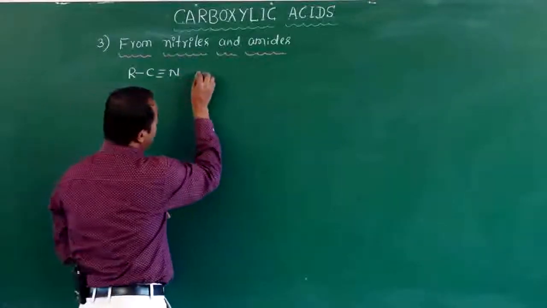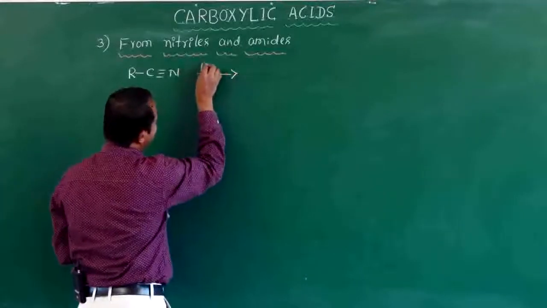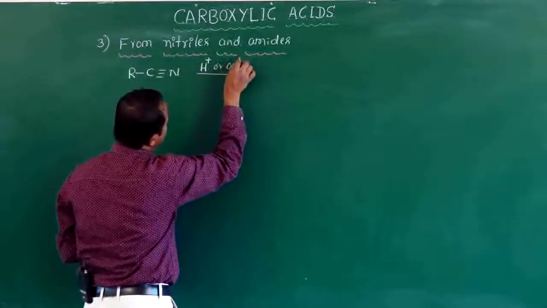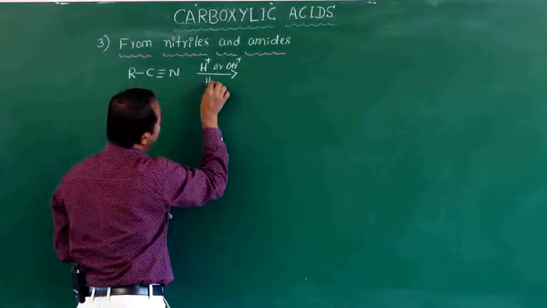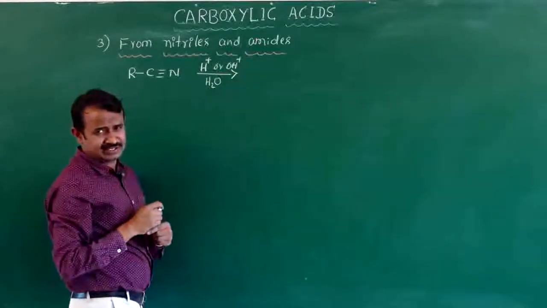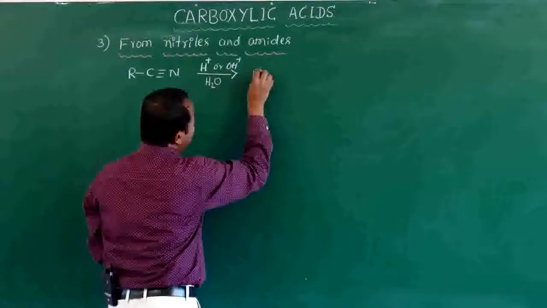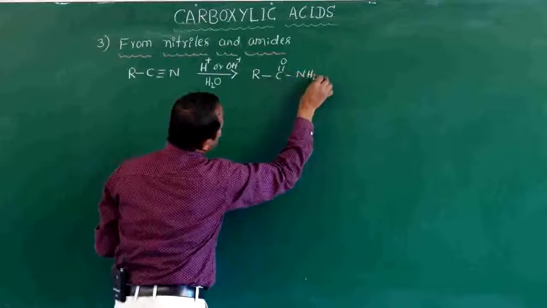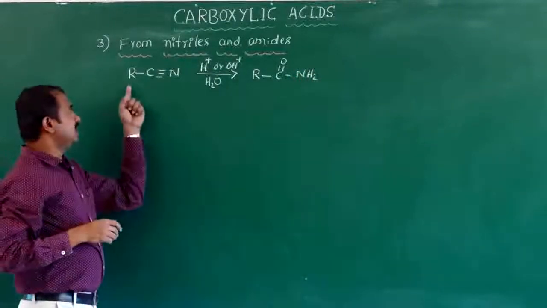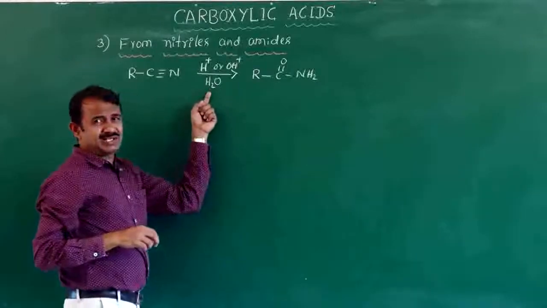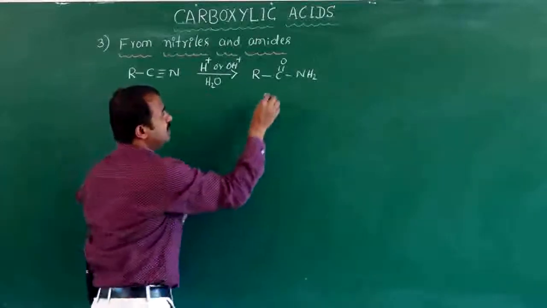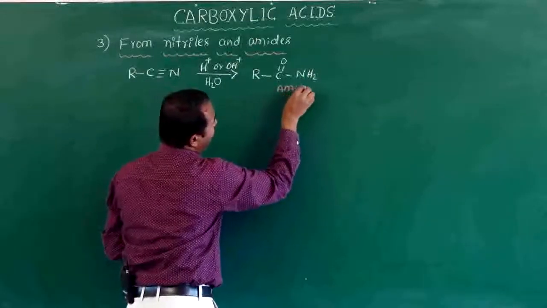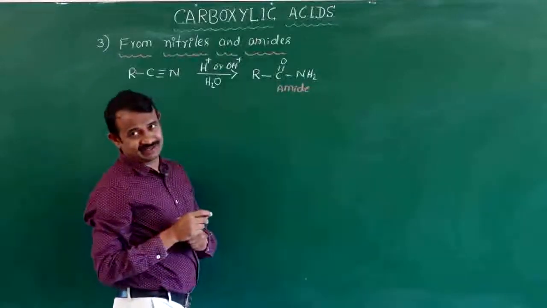A nitrile undergoes acid or base hydrolysis; either we use acidic media or basic media, to form the intermediate CONH2, that is an amide, an acid amide.